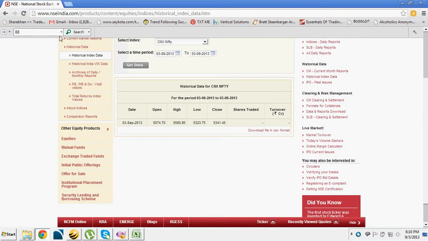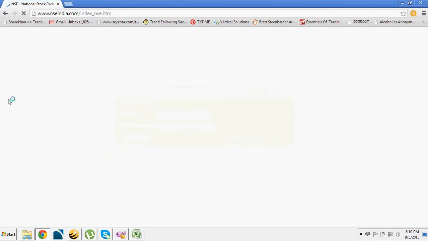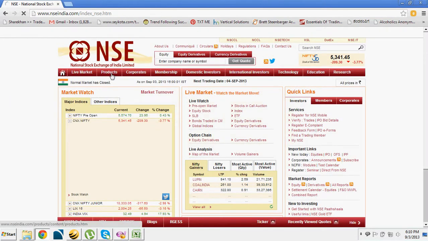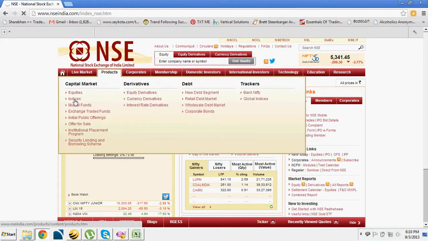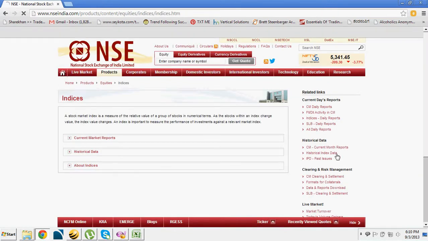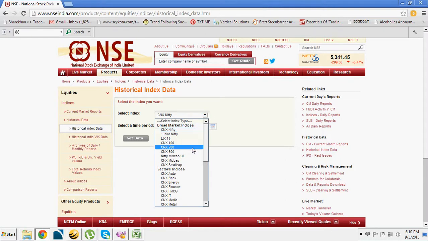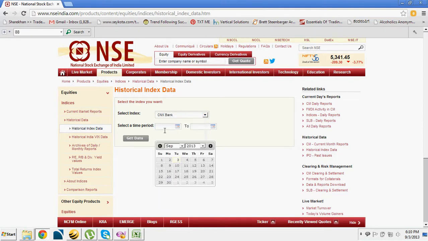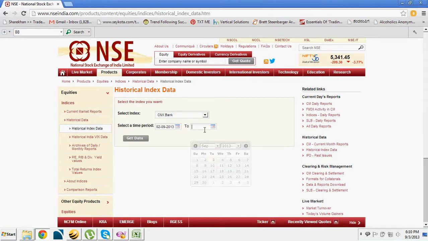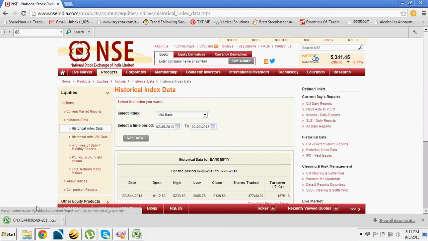Let me go to nseindia.com. Go to products, indices, historical data. Instead of CNX Nifty, select CNX Bank and select the time period as 2nd September 2013 to 2nd September 2013. Say get data and download file in CSV format.